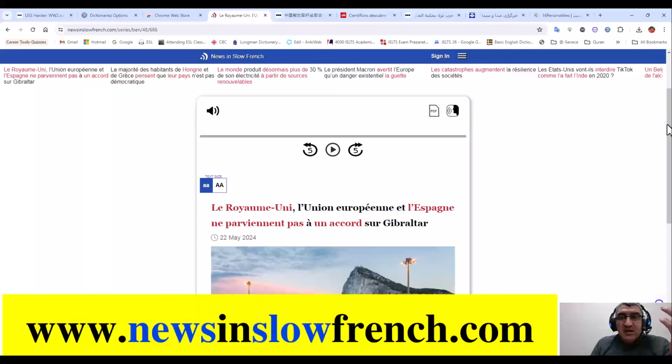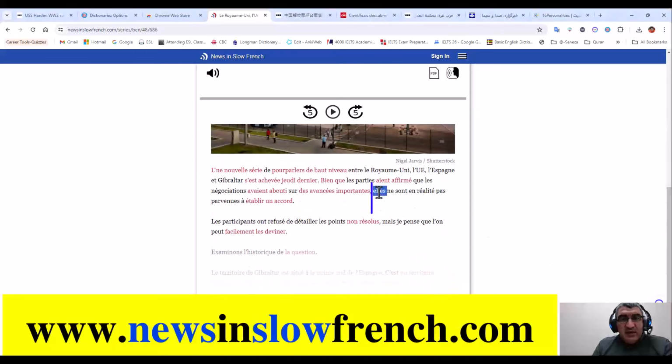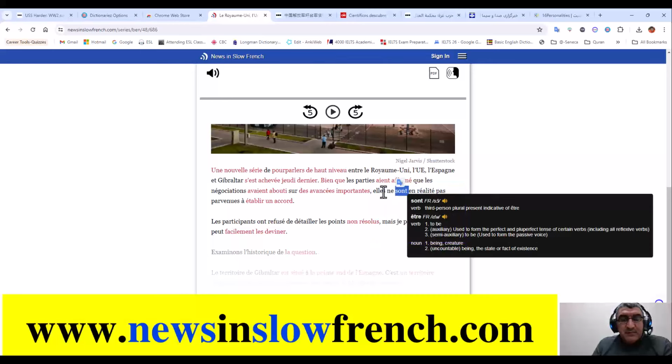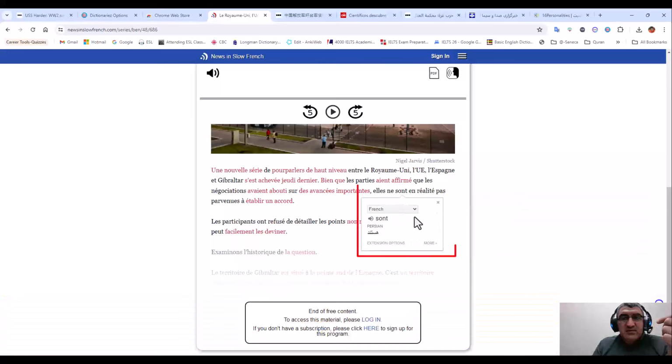Another word, for example, the red ones you see, they have the meaning because it's a kind of learning web page. So for a new one that is not in red color, I double click on this word. I don't know what this is, and I can hear the pronunciation, the phonetic, and it also means they or them. Okay, another one. I can listen to the pronunciation. Sun. And even if I want it in Farsi, I can turn to Google Translate. You see, this is very automatic. It changes from French to Farsi.